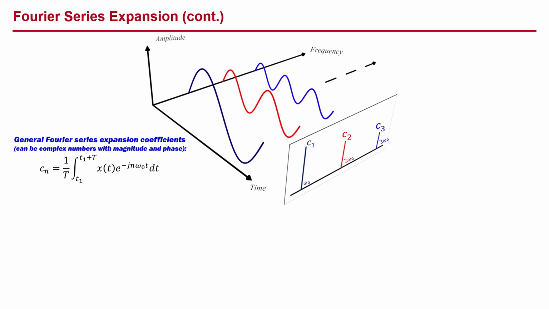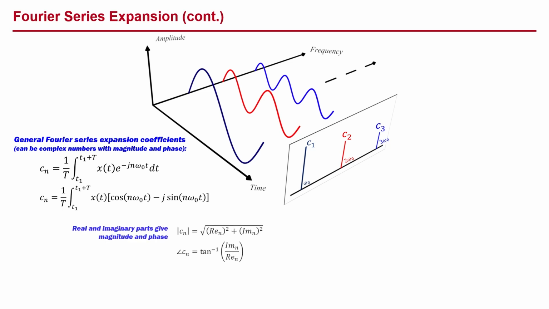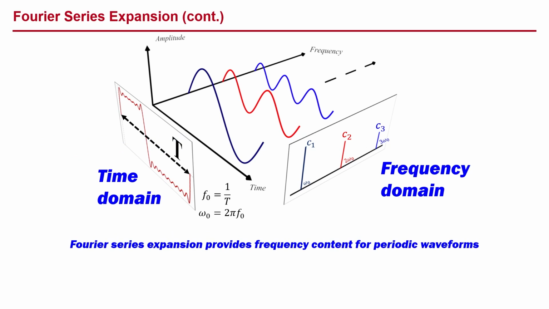with magnitude and phase. We can use Euler's formula to express them in their real and imaginary components with cosine and sine terms. The magnitude and phase for a given coefficient are given in the usual manner for complex numbers. This set of frequency components and their coefficients gives us the frequency domain representation of our signal of interest. Thus, the Fourier series expansion provides the frequency content for periodic waveforms.